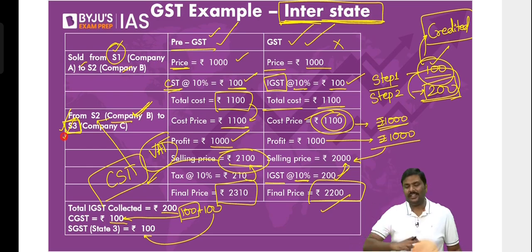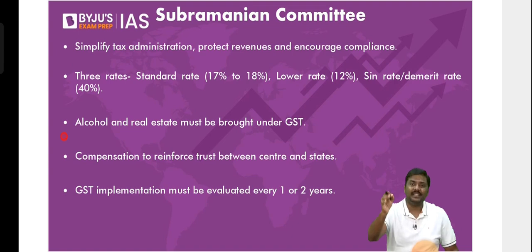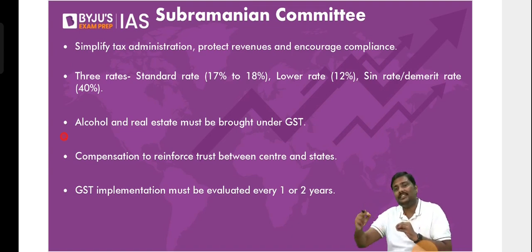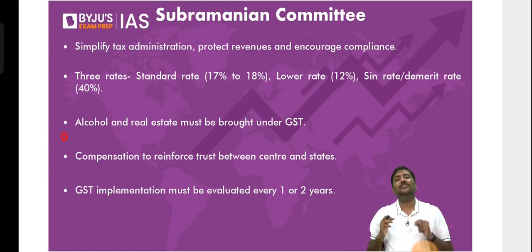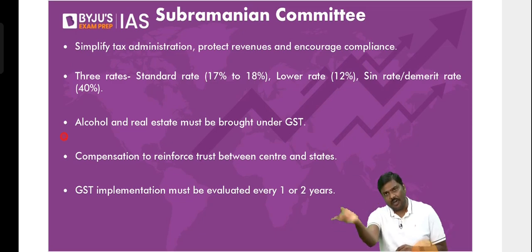Because under the GST, whether the good is sold in the same state or a different state doesn't matter. At every step, government will provide input tax credit. And because you get input tax credit, you will not have any problem in reducing the tax component in deciding your selling prices. Otherwise, please be very careful. The cascading effect will increase, and the burden of taxation will fall on the customer or buyer.